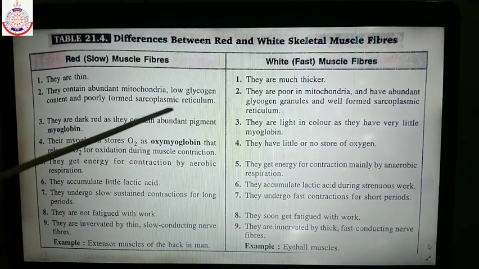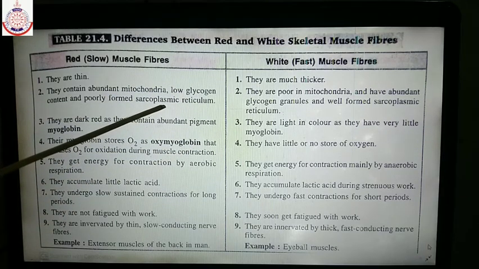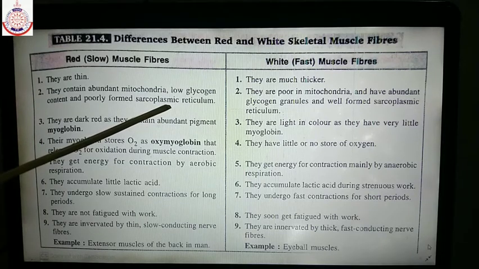It means that red muscle fibers undergo slow contraction. Why do they undergo slow contraction? Because they have less calcium ion. Less sarcoplasmic reticulum means they have less calcium ion and the contraction will be slow.